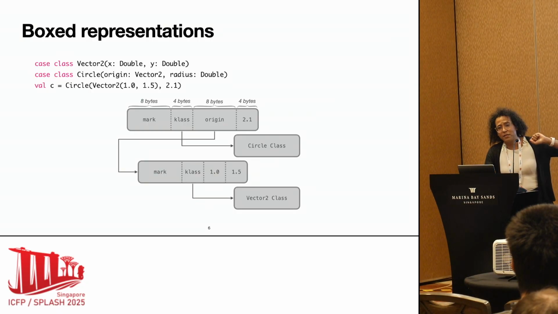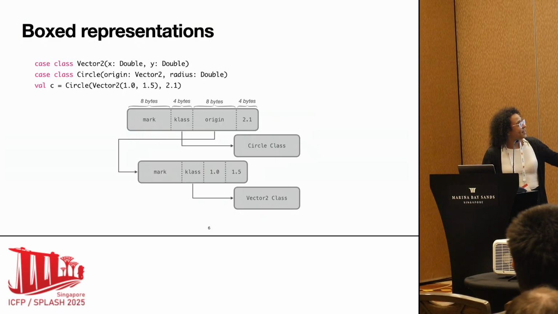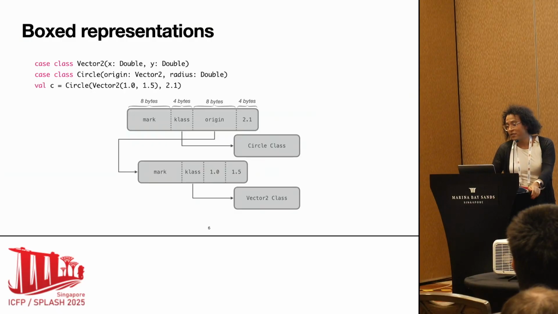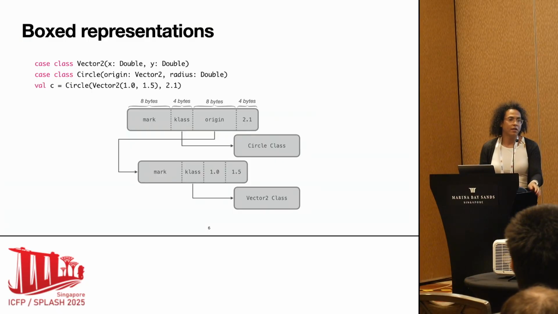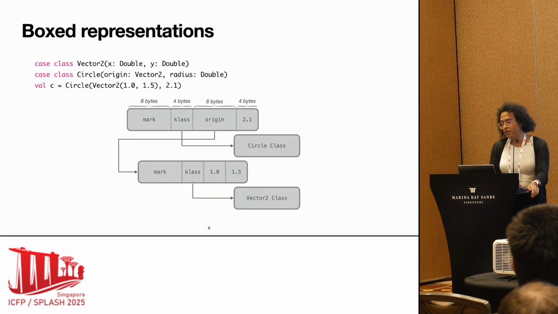Well, actually, double is 8 bytes. Sorry for that. Let's pretend that I wrote float. So I really need only 12 bytes to represent my circle, but I have much more memory that is used here. And also I have all these indirections going on, right? I need to follow the pointers and so on and so forth.